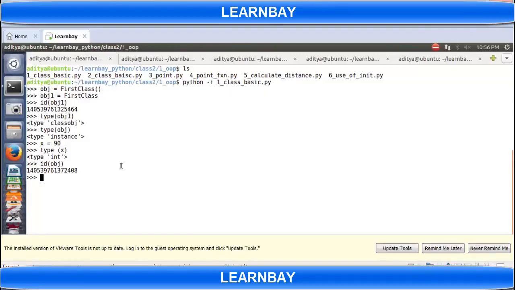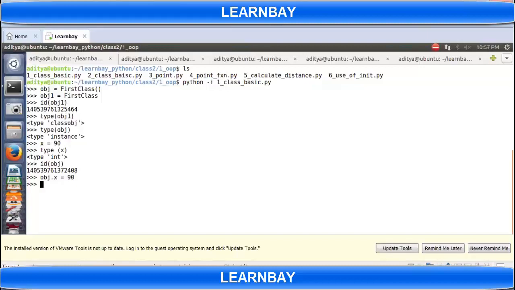Now do one thing. Create one more class and put some data member inside that class. For example, this class does not contain anything. If I write something like obj.x equal to 90... A class contains data members and member functions, but this class does not have anything.